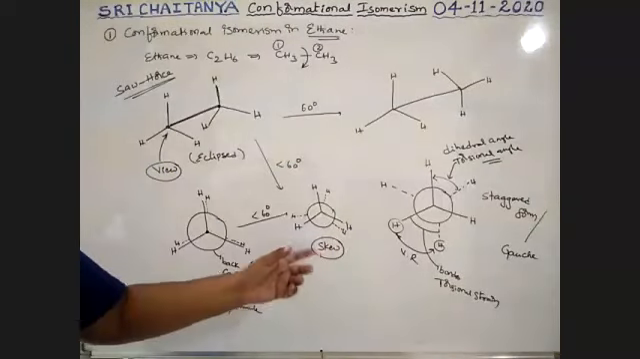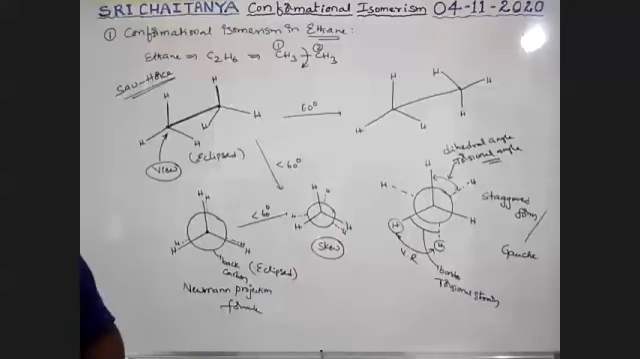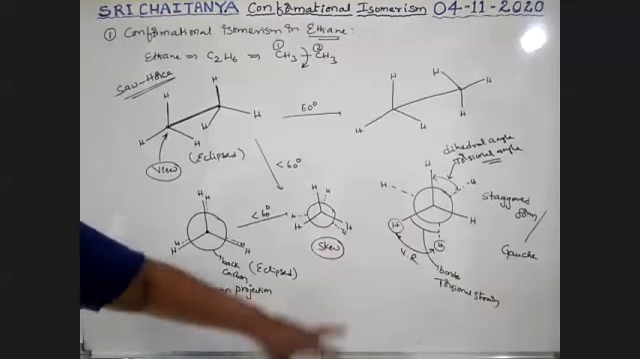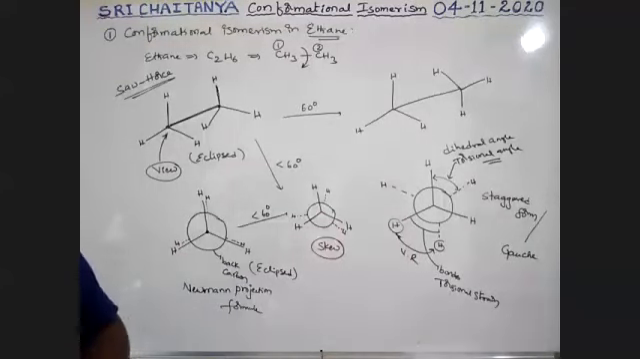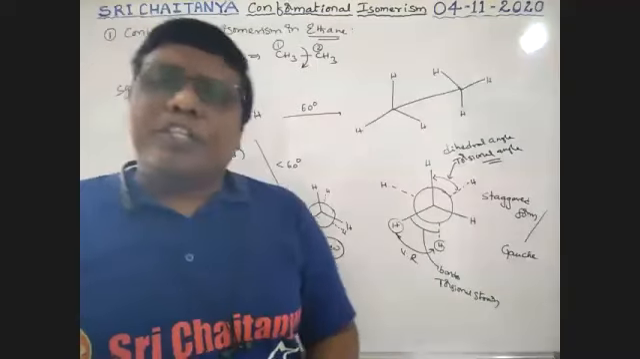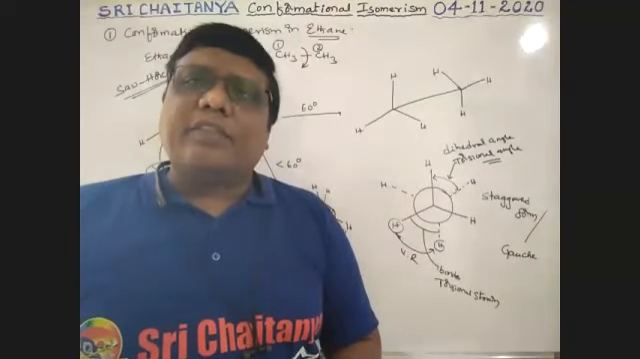So every single rotation gives this structure. A number of skew structures are possible. Okay. So this is about conformations in ethane.